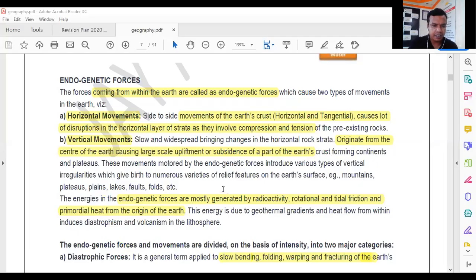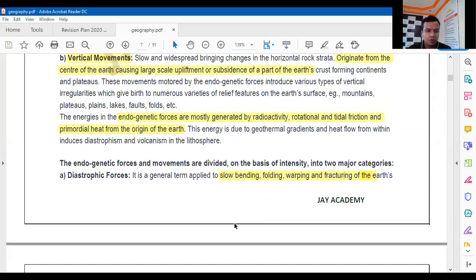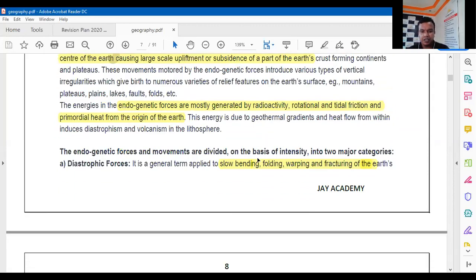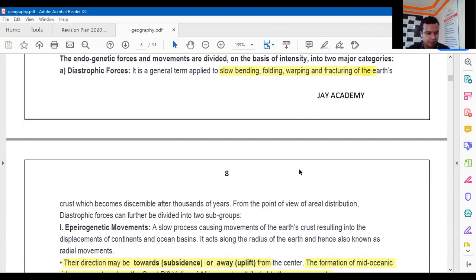Okay. Sorry. So there are various types of movements on the surface of the earth, that is horizontal movement and vertical movement, due to this convective current inside the center of the earth, right? So the plate tectonic theory has given the reason why these plates are moving, right? The endogenetic forces and movements are divided on the basis of their intensity into two major categories, that is diastrophism, which is slow bending, slow folding, slow warping and slow fracturing of the earth. So slow movements are called diastrophism, right?